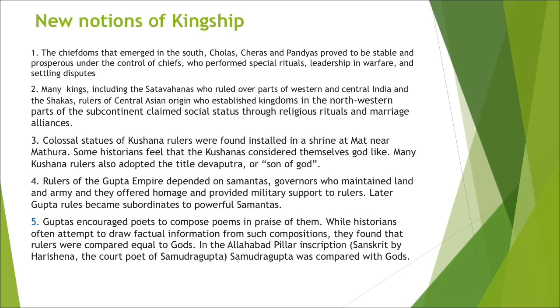Many poets composed poems in praise of them. Factual information, that is the attributes of the king, we come to know from these compositions. And they compared the rulers to gods. One of the famous is the Allahabad pillar inscription, which we call Prashasti, also known as Prayag Prashasti. Prashasti means in praise.